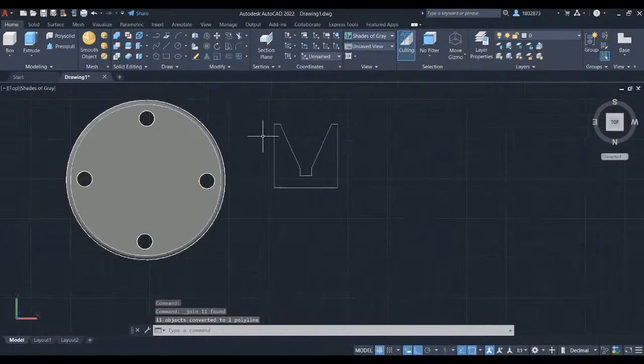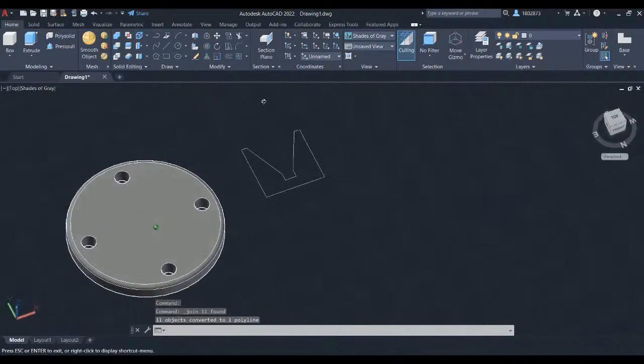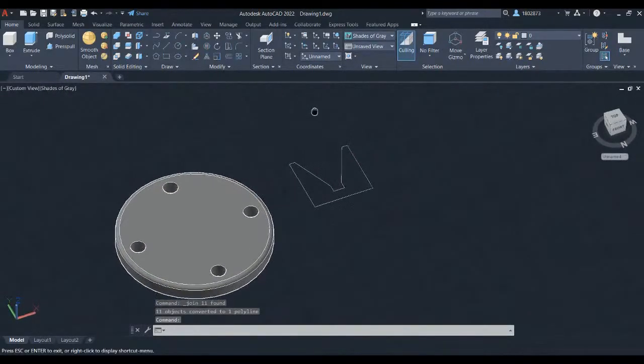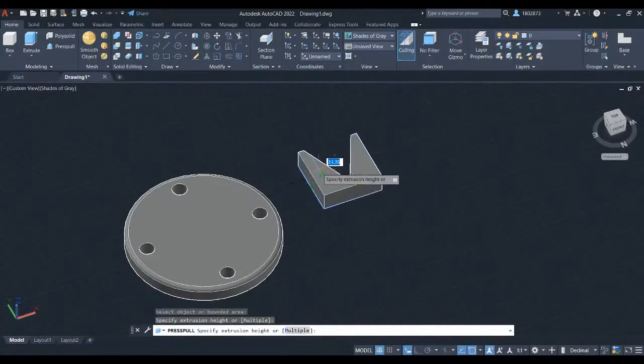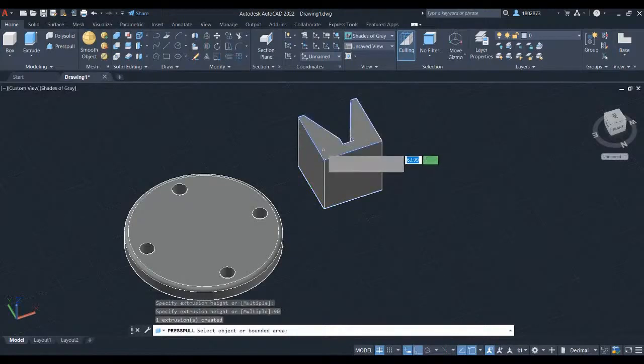Let's do a 3D orbit by holding shift key and wheel button. Let's press pull the sketch. Head over to modeling panel and grab the press pull command. Select the sketch. Let's key in 90 and press enter. Press escape. We will rotate this part and move it in the center point of our base circle.